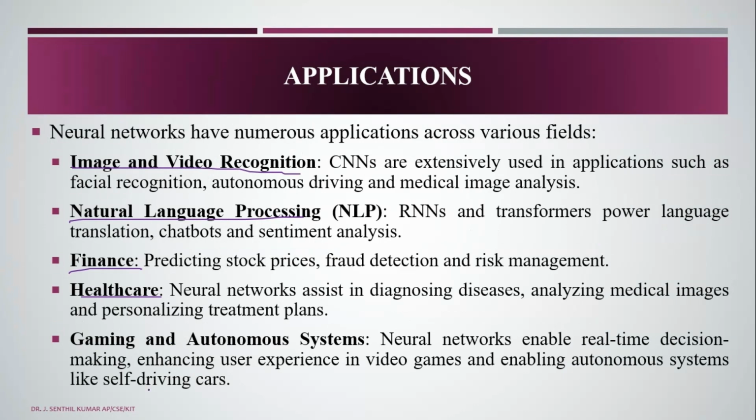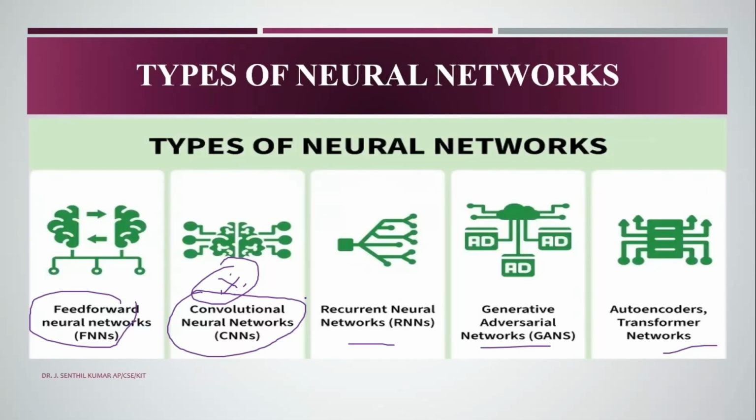Here we are using them in gaming and automation systems, which is used for decision making, enhancing users' video games, and enabling autonomous, self-driving vehicles, because we are using these kinds of applications. So these are some of the working structures and processes of neural networks.